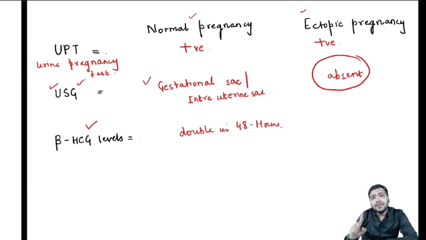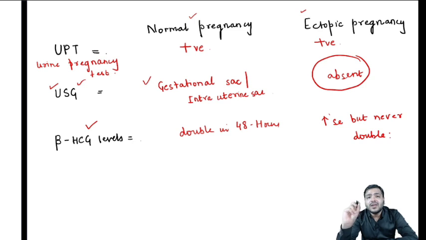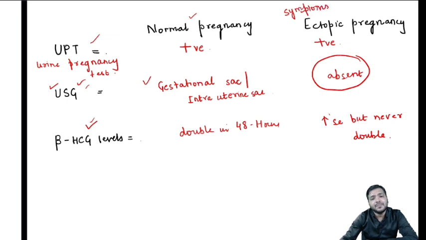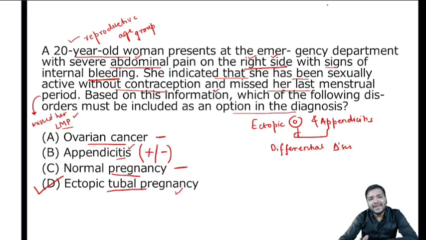Whereas in ectopic pregnancy, it will increase but never double. That is a catch here. It will increase but never double. So in short, these are the points that you have to keep in mind while differentiating between the normal and the ectopic pregnancy. Along with these particular tests, you have the clinical symptoms of the patients that is associated with the ectopic pregnancy. Now, I hope all the options that have been provided, you are able to differentiate and distinguish how we came to the diagnosis.